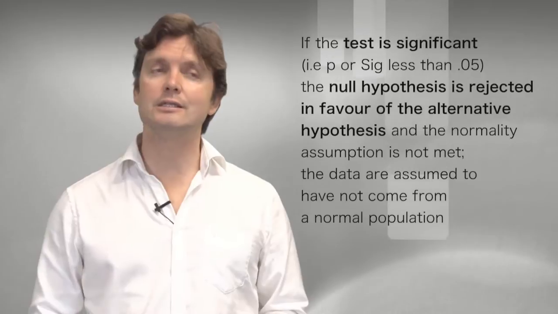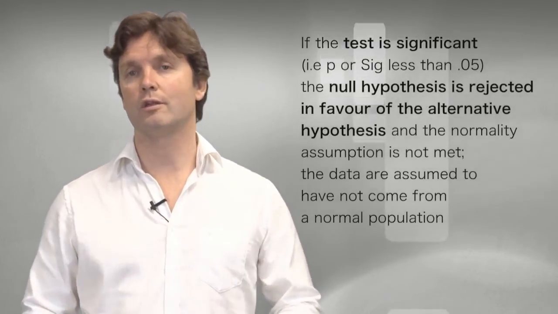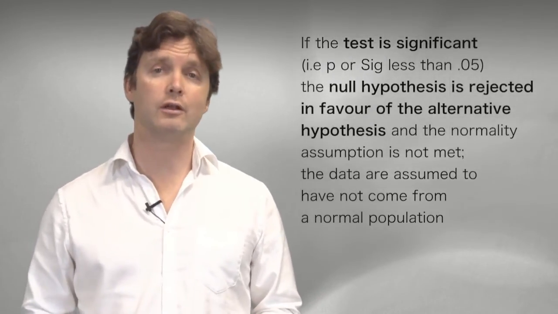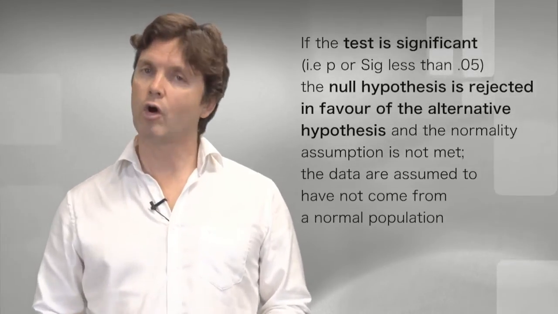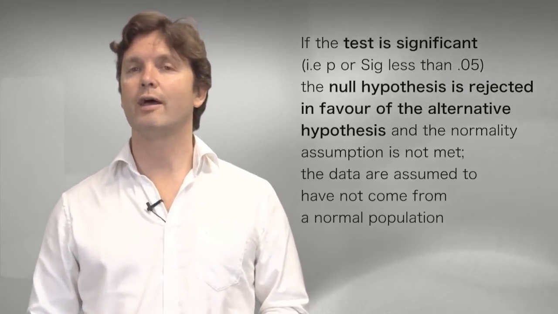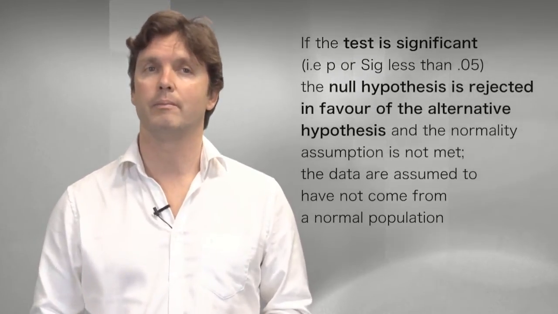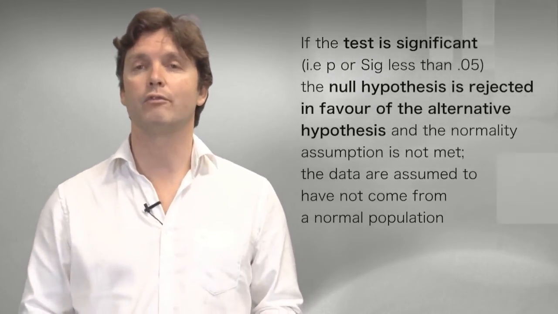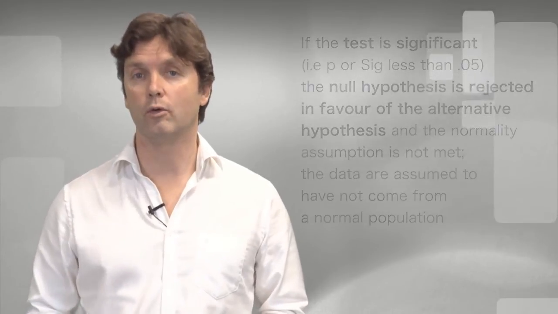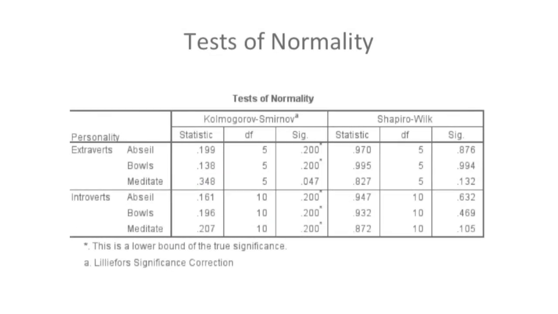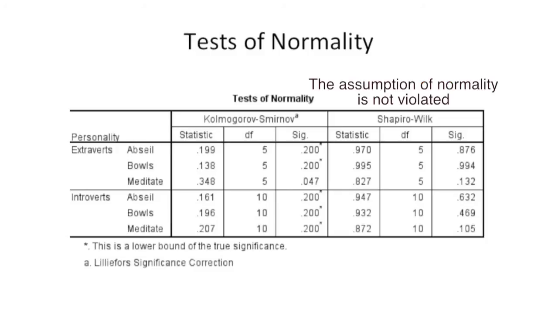If the test is significant, in other words, the p-value or the sig value is less than 0.05, then the null hypothesis is rejected in favour of the alternative hypothesis, and the normality assumption is not met, and the data are assumed to come from a distribution that's not normal. In this case, the significance of all groups of scores for the Shapiro-Wilk statistic is non-significant. So we can conclude that the assumption of normality is not violated.